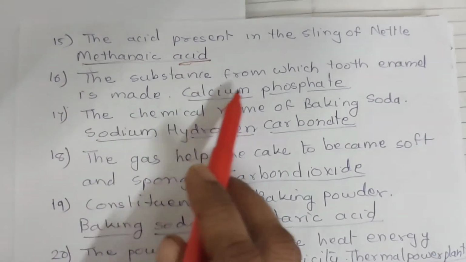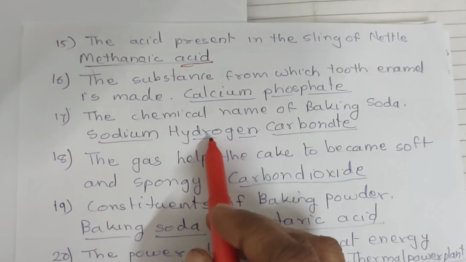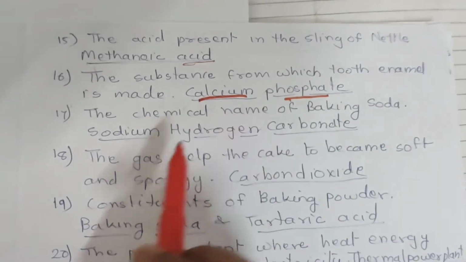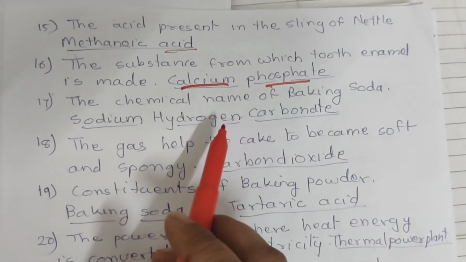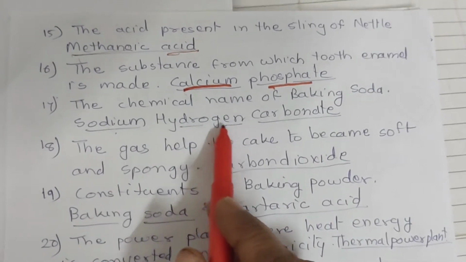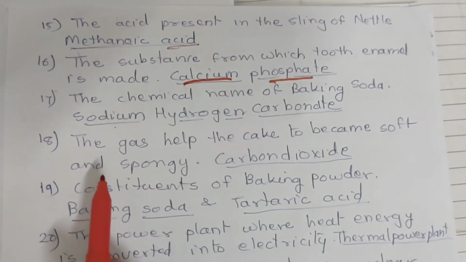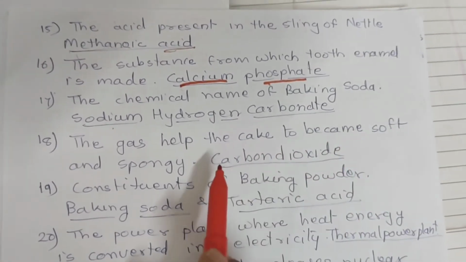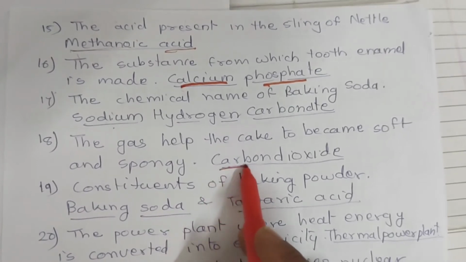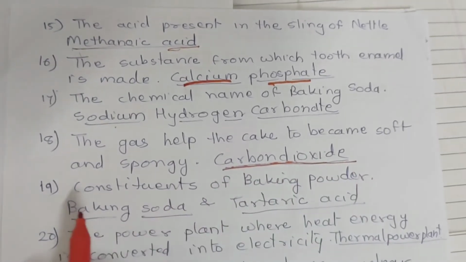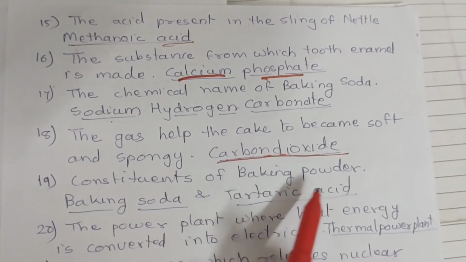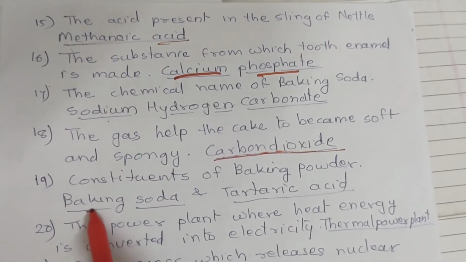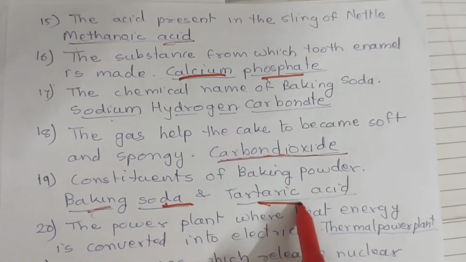16. The substance from which tooth enamel is made: tooth enamel is made from calcium phosphate. 17. The chemical name of baking soda is sodium hydrogen carbonate. 18. The gas that helps the cake to become soft and spongy: the gas evolved during baking is carbon dioxide. 19. Constituents of baking powder are baking soda and tartaric acid.